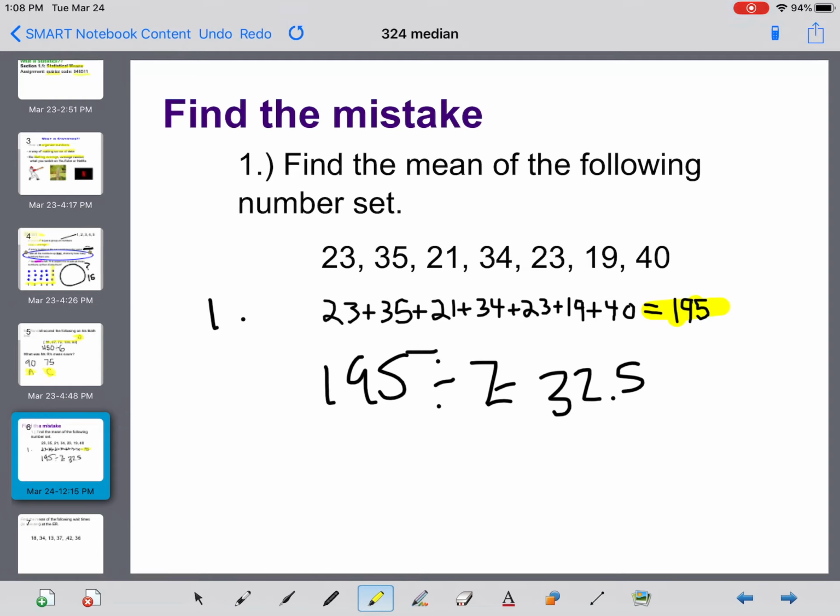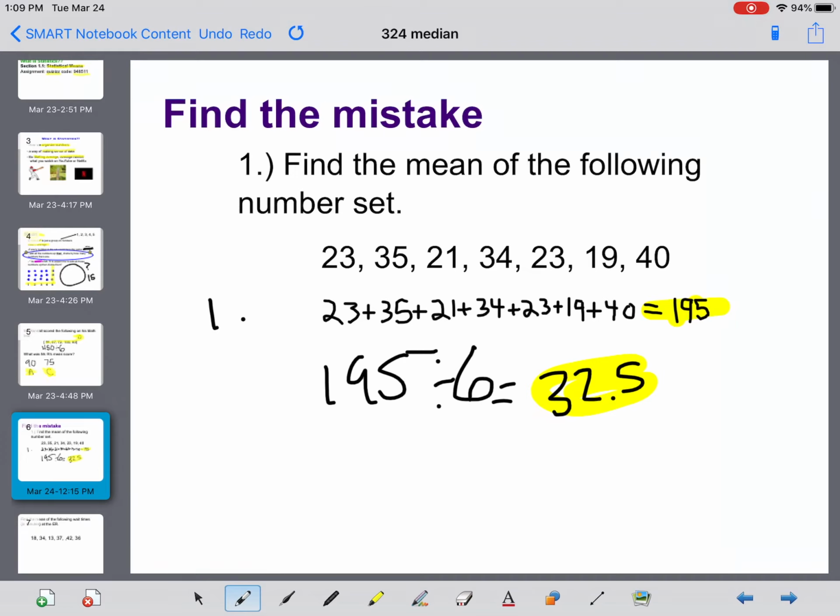But if we look here, I would have had to have made a mistake dividing them. If I took 195 and divided it by 6, I would get 32.5.